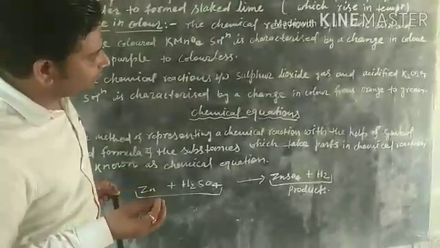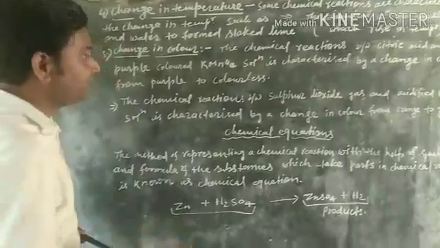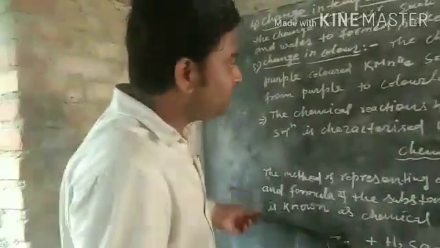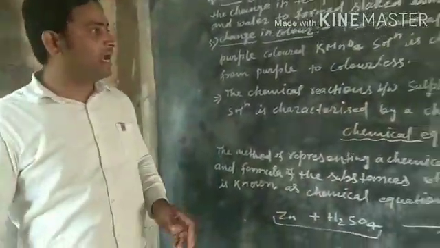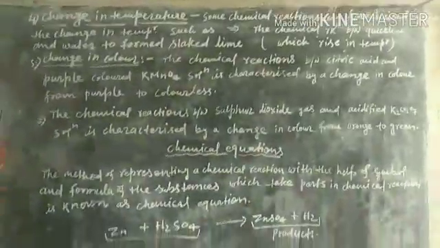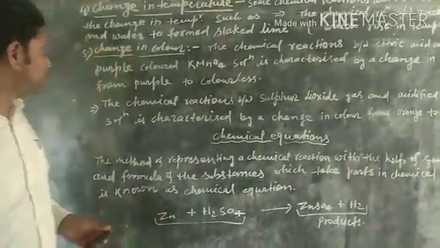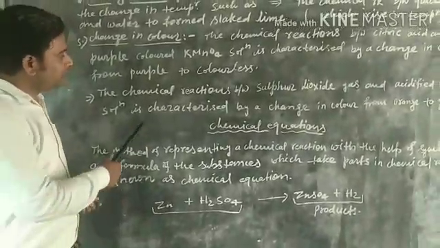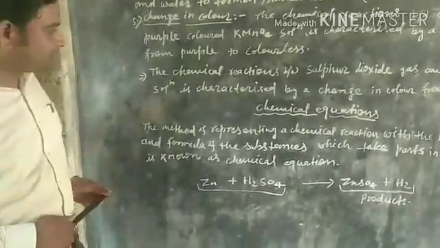When orange colored acidified potassium dichromate reacts with sulfur dioxide, then the orange color of potassium dichromate converts into green. So in this reaction also change in color takes place. So this reaction is a chemical reaction.